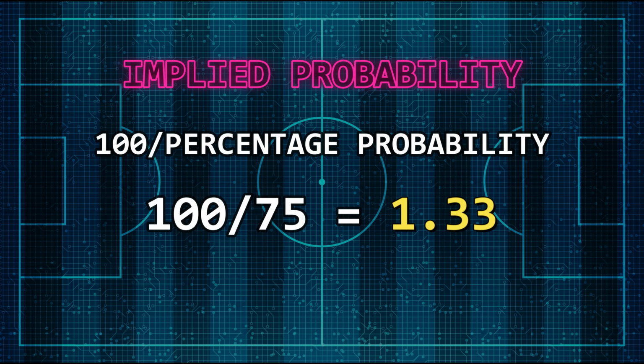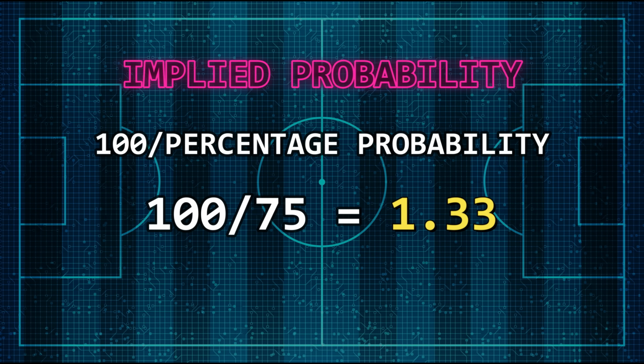It's really that simple. If you think something has a 75% chance of happening and the odds are at 1.2, this wouldn't be a great trade as you would have lost the value out of it. Odds of 1.2 would imply that there was an 83.3% chance of this happening and would not reflect the 25% risk you worked out. We would look to be taking odds of 1.33 or above in this case.